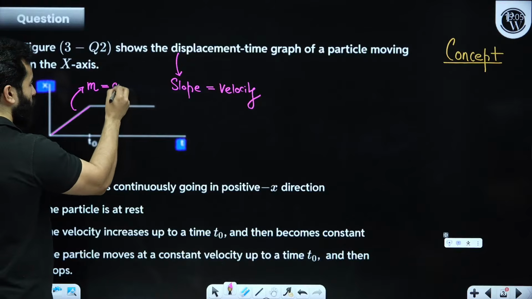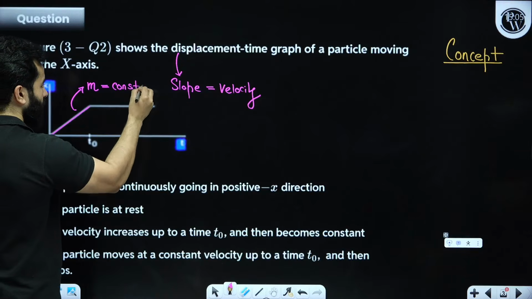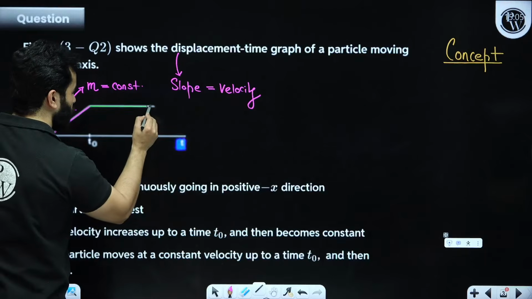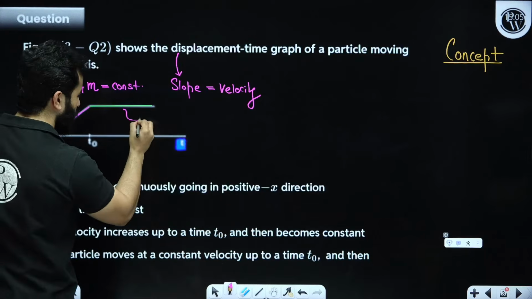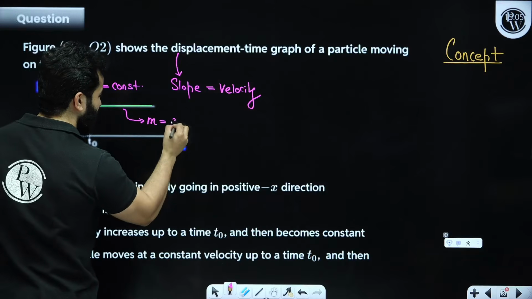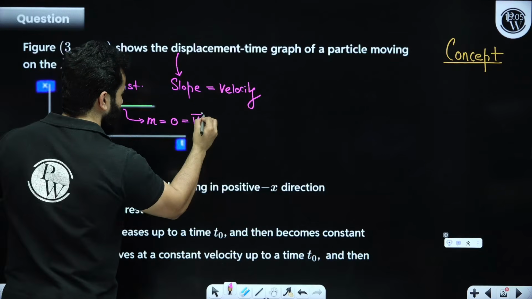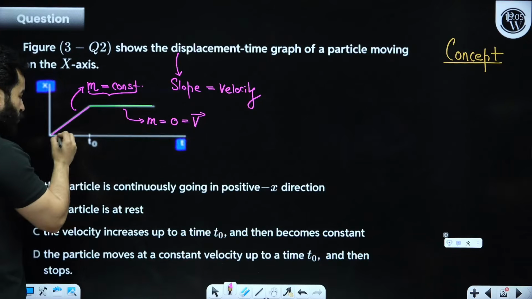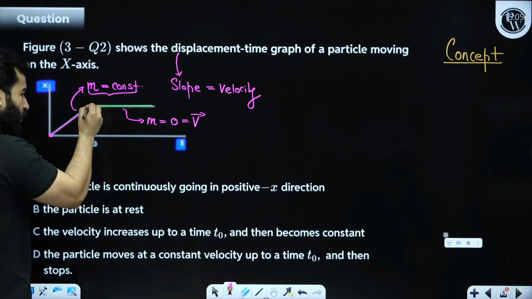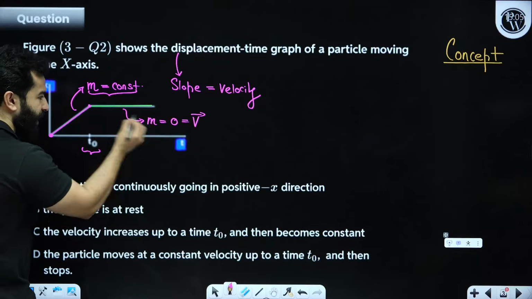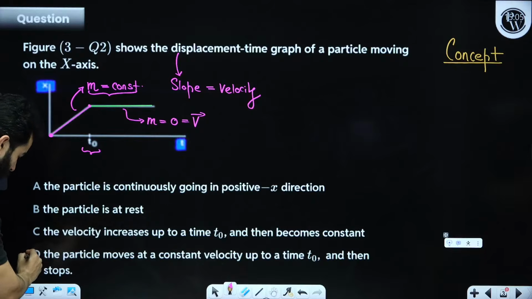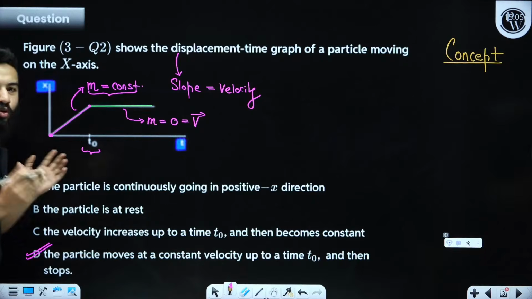For this line, my dear friends, slope is 0, that means velocity is 0. This is a straight line, that means velocity is constant. So particle moves with constant velocity till t naught and then it comes at rest, right? So particle moves at constant velocity up to t naught and then it comes to rest.